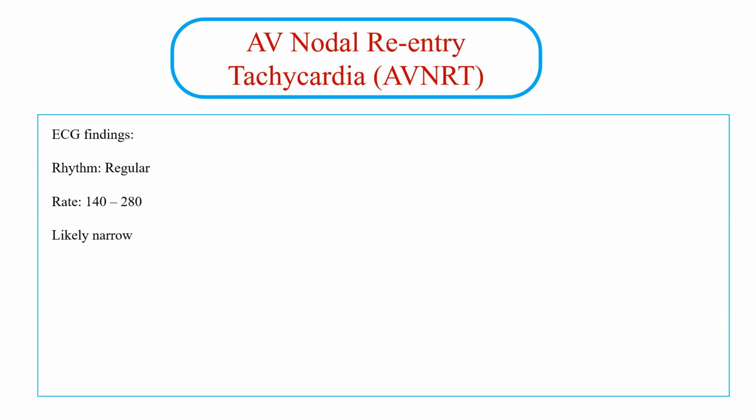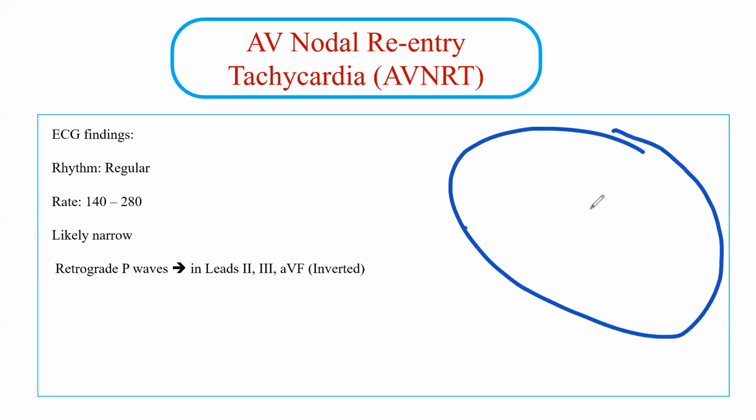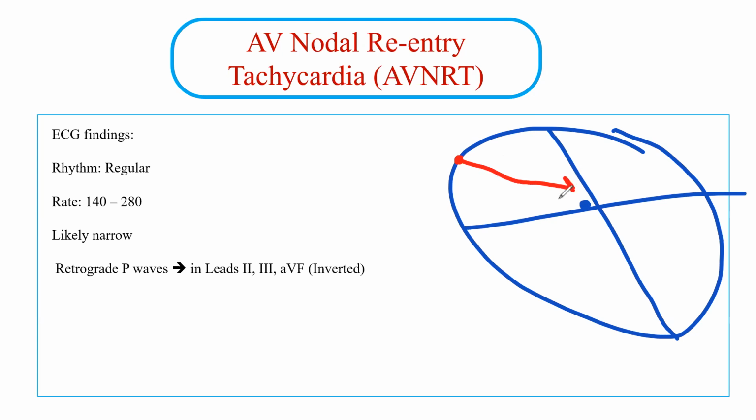And the most important part, if I can see a P wave, if it is visible. Because as I mentioned, in the slow fast type, which is the typical type, most likely you can see the P wave. But if you see a P wave, it will be a retrograde P wave, meaning that if this is the heart and the AV node is here, the electricity is not going from the SA node to the AV node like this.